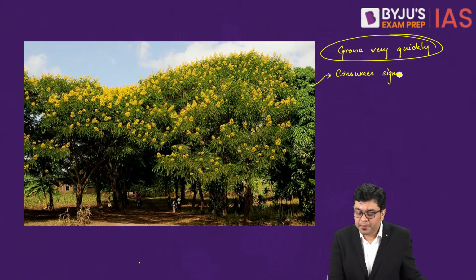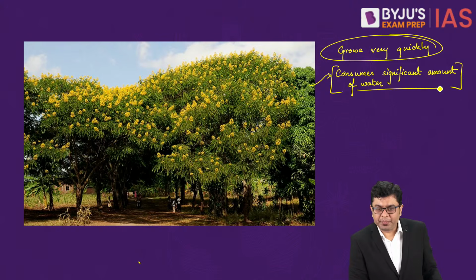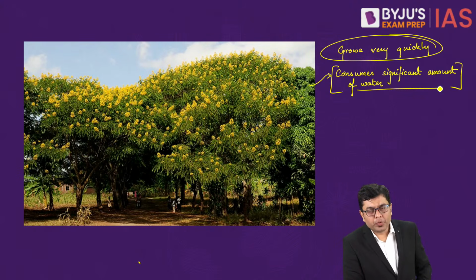Significant amount of water. Okay, that is also something which can be attributed to it. So that is where the local floral species are devoid of either the presence of sunlight or the presence of water, and they are stymied in their growth.